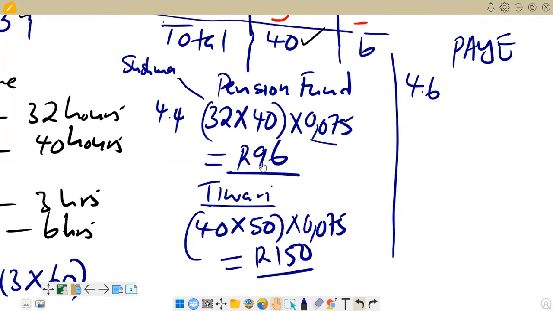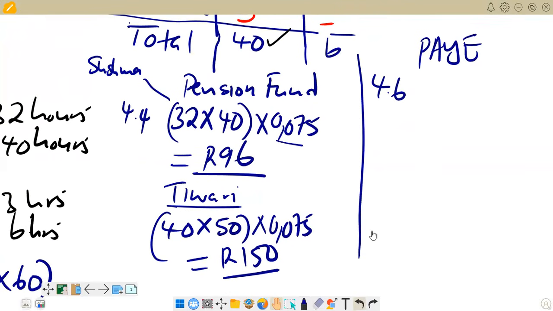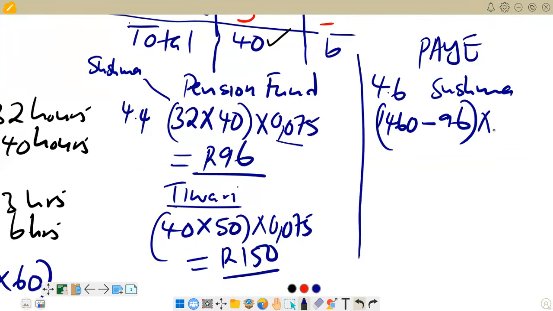So if you come here, we are saying for Sushma, we have our gross which is 1,460. We subtract the pension which is 96 here, and then the answer that we get we multiply by 22.5%, which is 0.225 as a decimal.